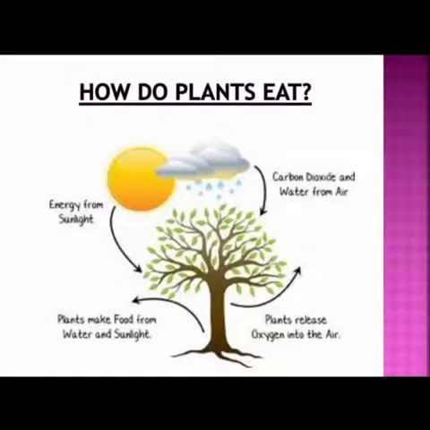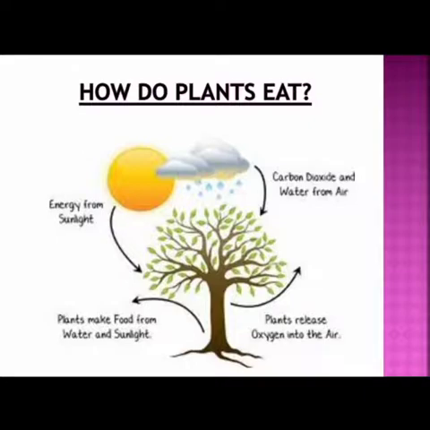So next, how do plants eat? Do they have any organs like we have? We have hands to pick up the food. We have a mouth. We have a digestive system. We have that alimentary canal, right? Do you think even plants have the same kind? Do plants have any organs like hands or a digestive system to eat or digest food? No. So how do they eat?